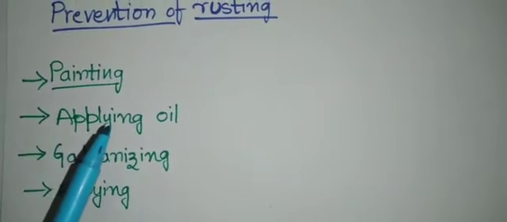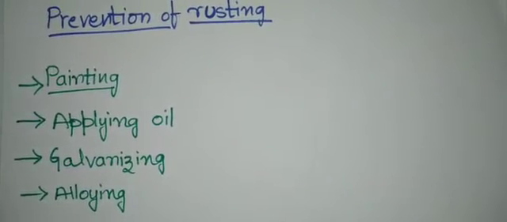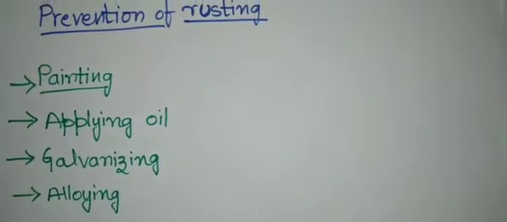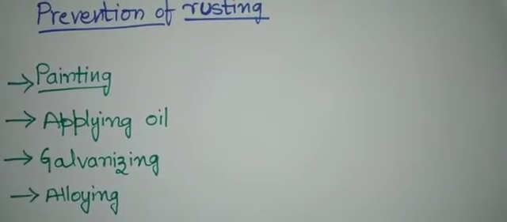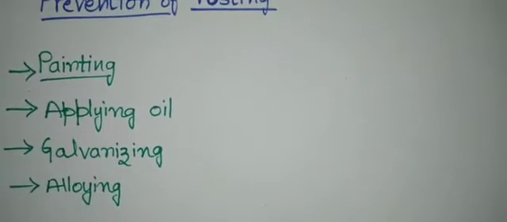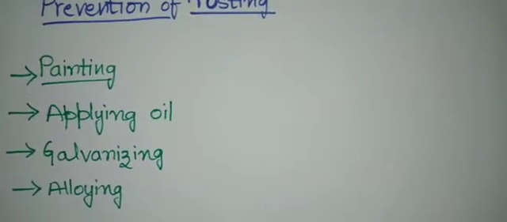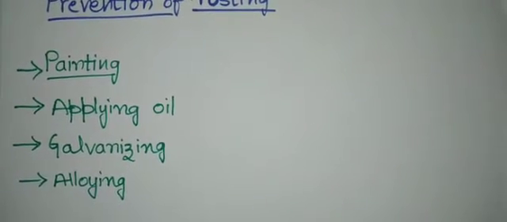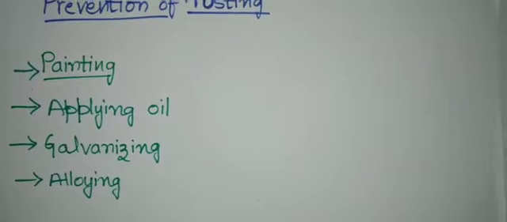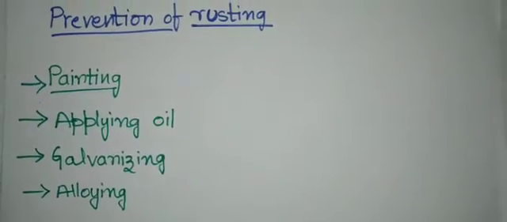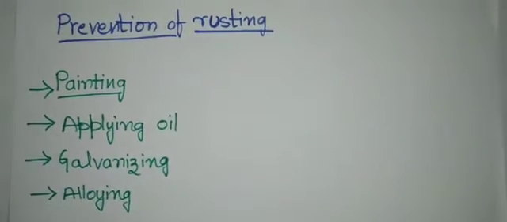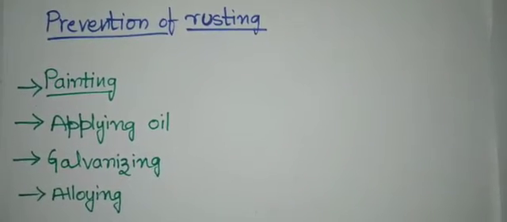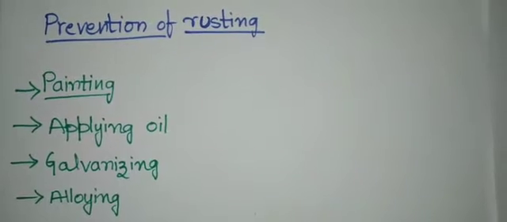So next is applying oil. Applying oil is another method of preventing the rusting. Water and oil do not mix. You all know that, right? So applying oil on the metal surface prevents the water from reaching the surface. Now on the surface, water and oil will not mix. So that's why we apply oil to the metal surfaces. Thus rusting does not occur.